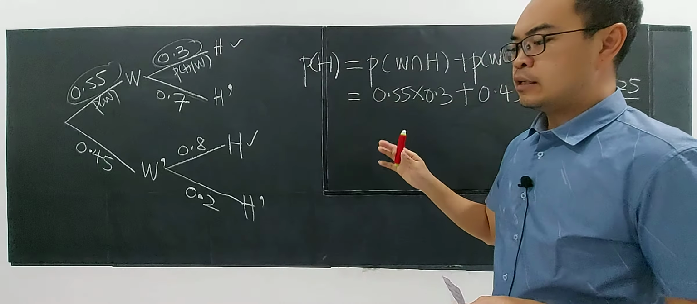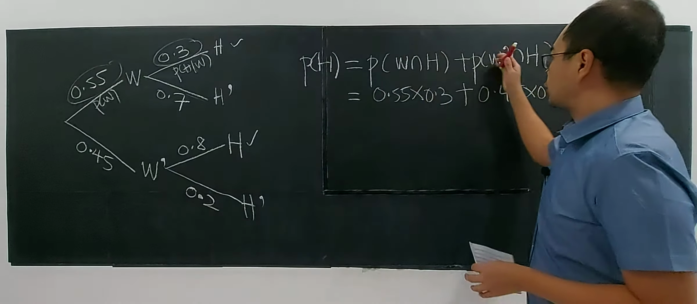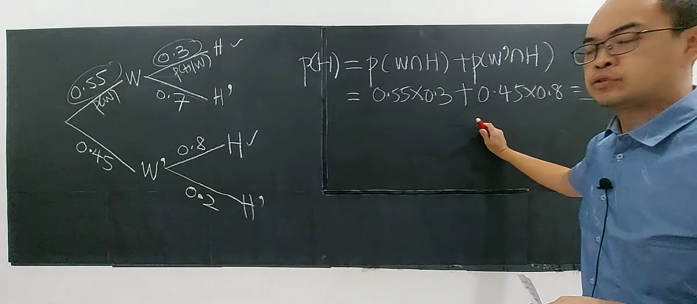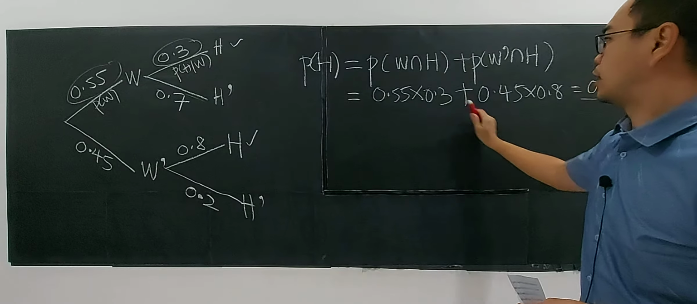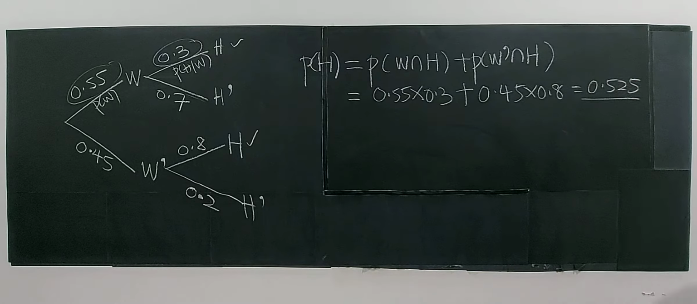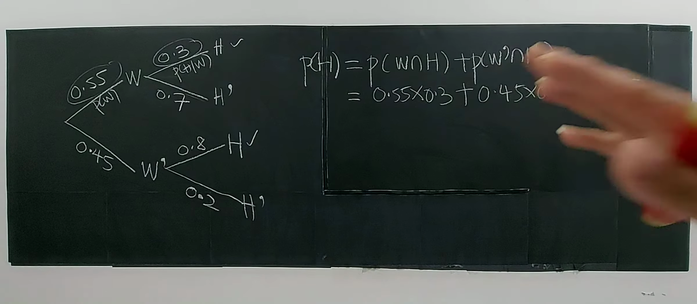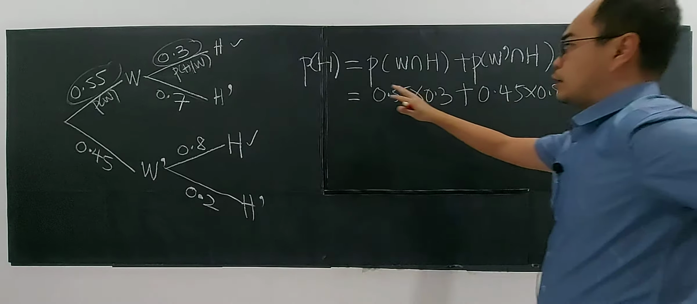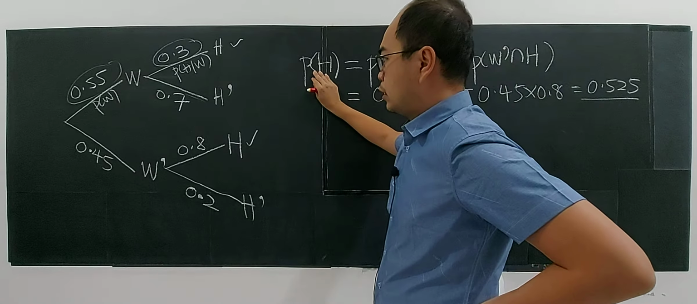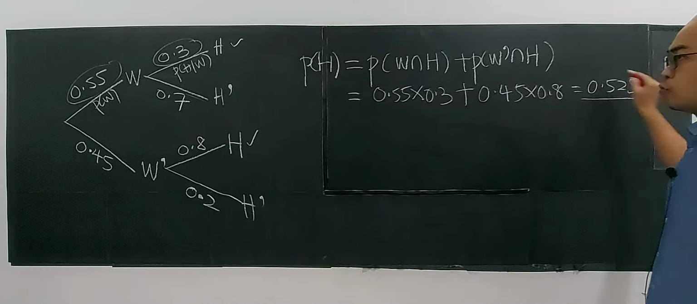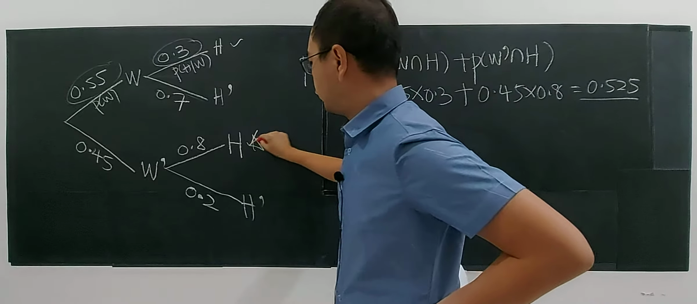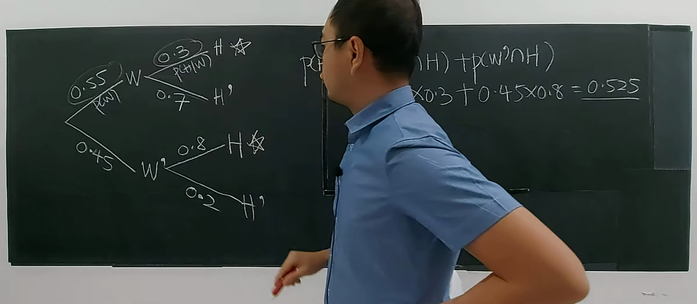Hit means either I don't care whether it's windy or not windy, you get to hit the straight drive on the particular hole, right? So the probability is 52.5% that the golfer will get to hit the straight drive on the particular hole. Okay, let's look at the second question. If you know that hit the straight drive on the particular hole is 0.525, the total of these two, I put a star here, is 0.525.